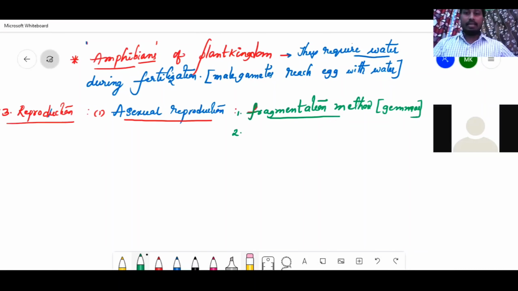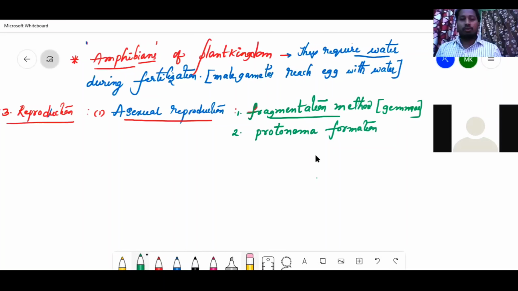By forming gemmae, the fragmentation method completes. And the second one, formation of protonema. These two methods are not involved in any sexual reproduction. So these are asexual reproduction methods.